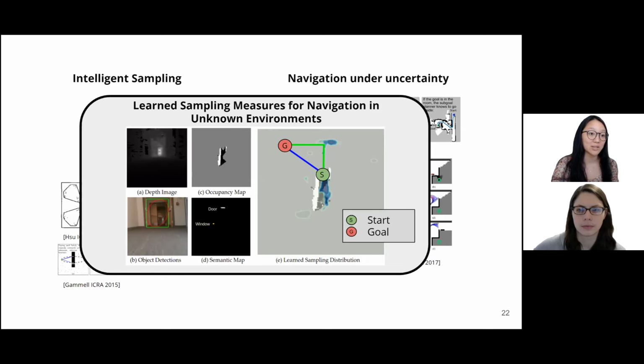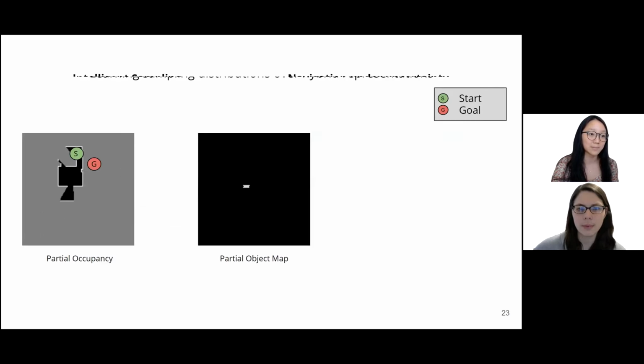This framework lets us use sampling-based motion planning approaches more effectively in novel environments. So now that we've motivated learning a sampling distribution, how can we actually do this? It's not clear how to write down what the optimal sampling strategy should be given these incomplete maps. In this work, we will learn sampling distributions from previous experiences.